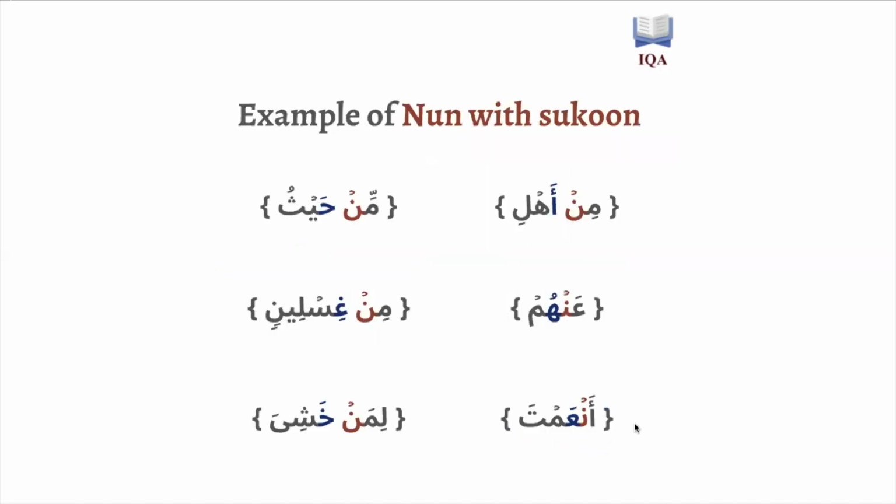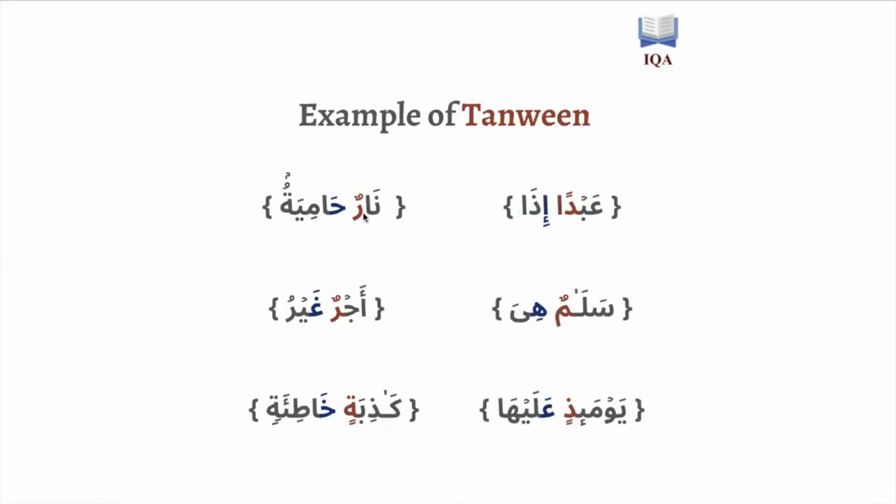So to do some practice and see some examples, we have examples of the Noon with a Sukoon on it: min haythu, min ahli, min ghislin, anhum, liman khashiya, an'amta. In all these scenarios, we had a Noon with a Sukoon on it, followed by a throat letter, and thus we clearly pronounced it. For the Tanween, Narun Hamiyah. So I'm clearly pronouncing the Tanween in Narun Hamiyah.